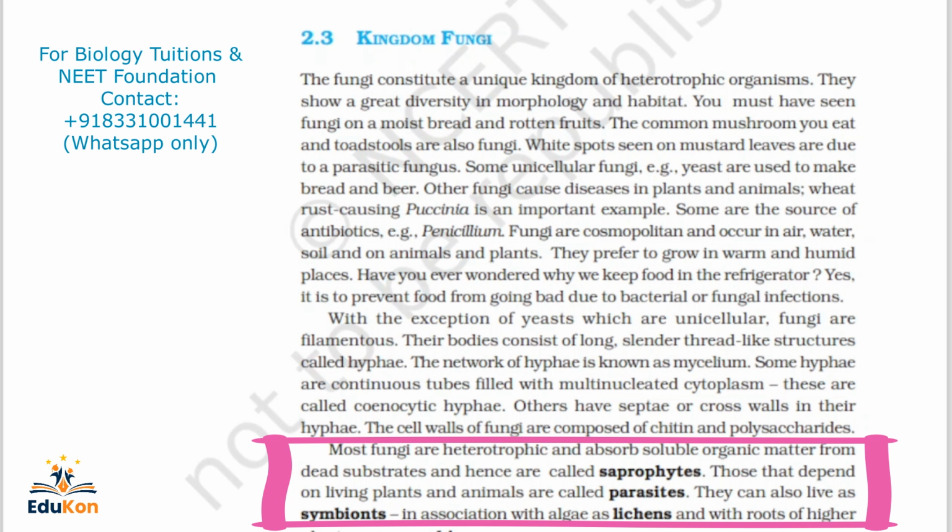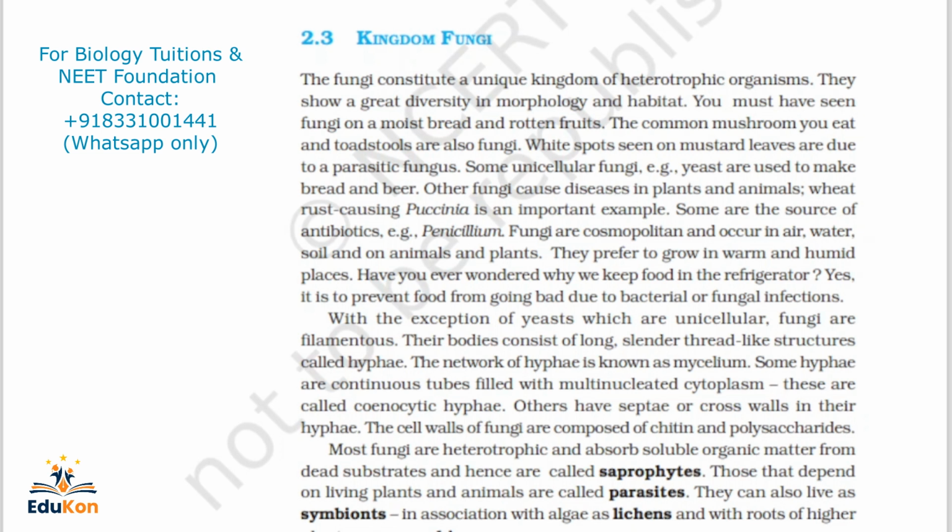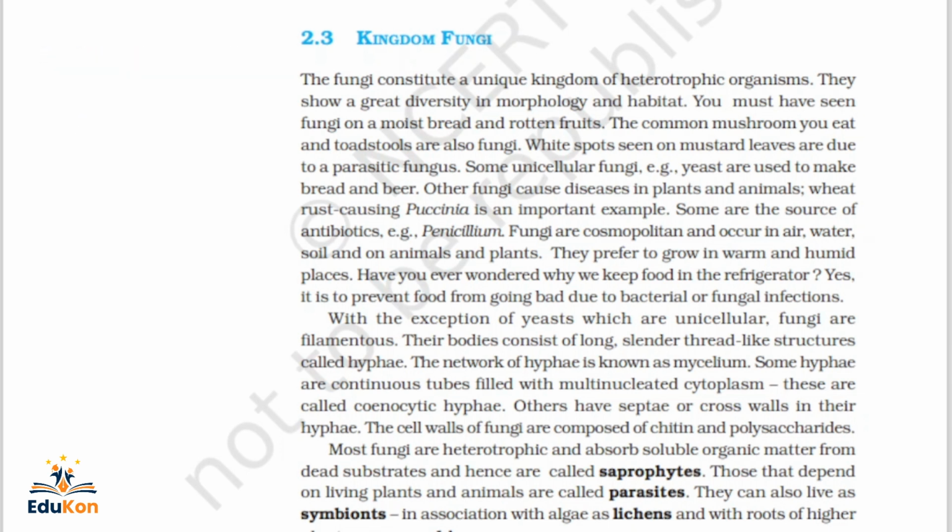Reproduction in fungi can take place by vegetative means, that is fragmentation, fission and budding. These three options are very important. In the exam, they may ask what the vegetative means of reproduction in fungi is. They will take an example of a fungus, such as Puccinia or yeast, and add its name to the sentence, making a question.